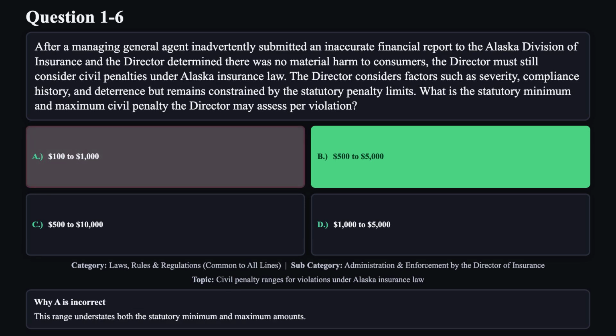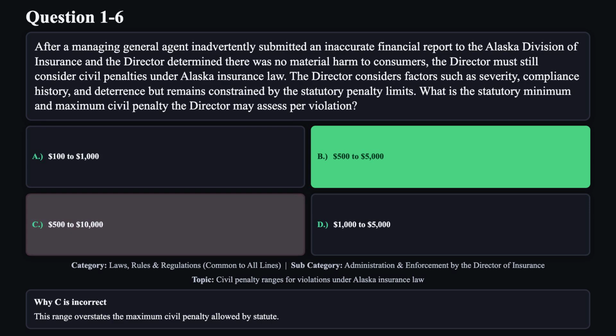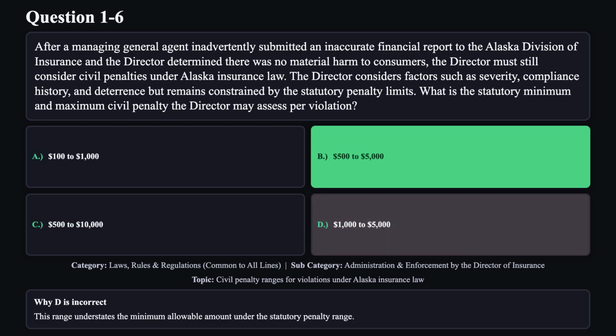Reason A is not correct. This range understates both the statutory minimum and maximum amounts. Reason C is not correct. This range overstates the maximum civil penalty allowed by statute. Reason D is not correct. This range understates the minimum allowable amount under the statutory penalty range.